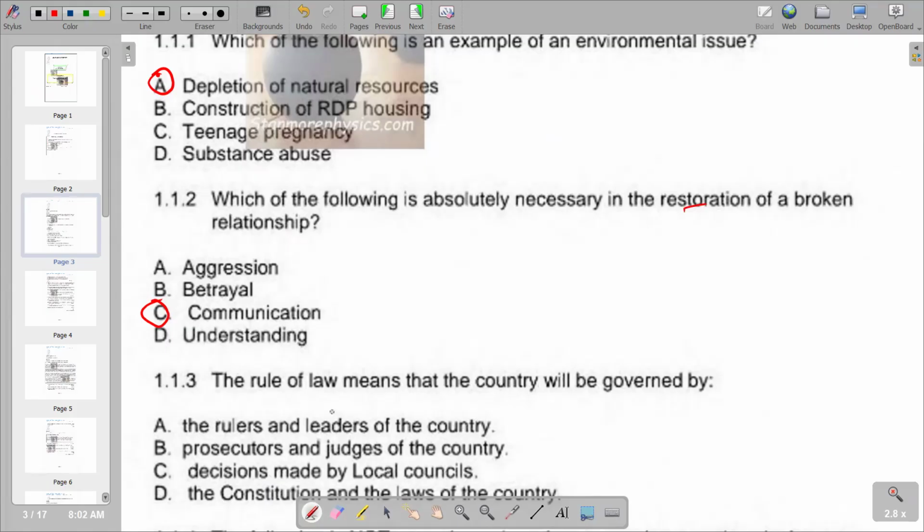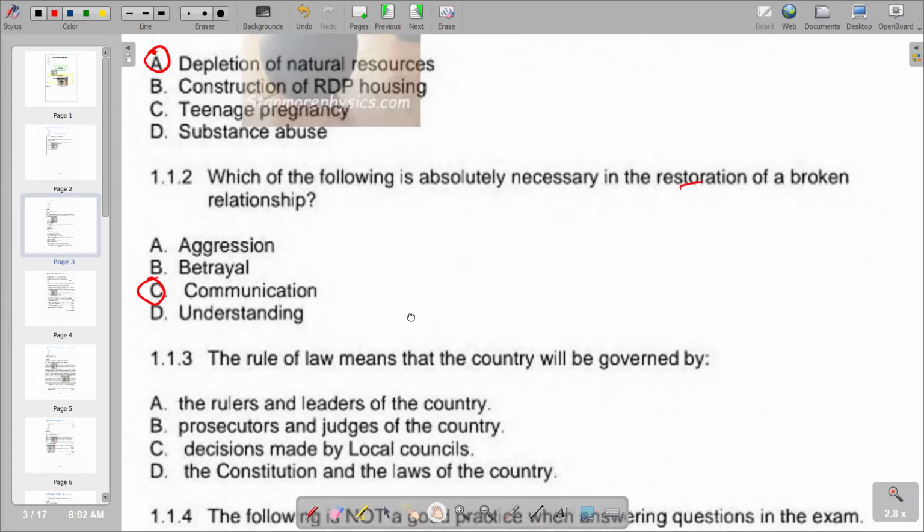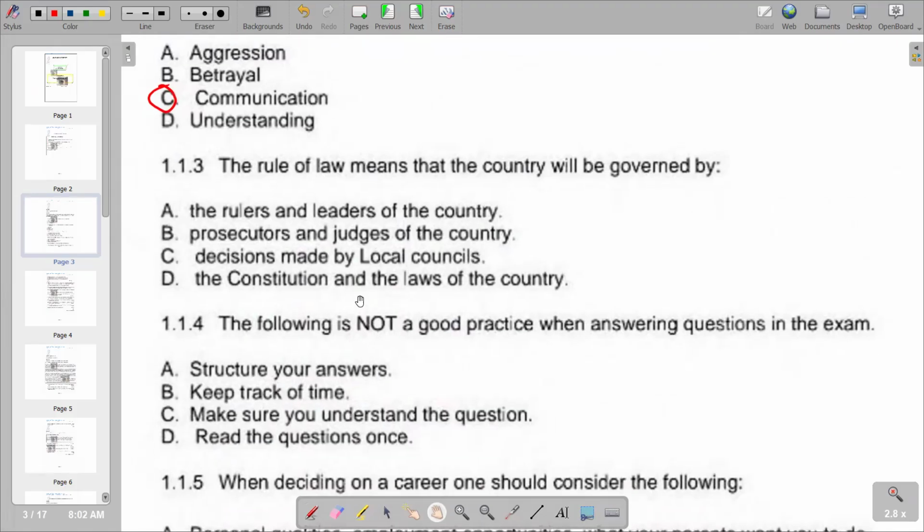So number three, the rule of law means that the country will be governed by. So we see that the rule of law is related to the constitution, and it means all actions and decisions need to be made in accordance with the law. According to the responses that we have, D is the most appropriate, which is the constitution and the laws of the country. So we have D as the correct response.